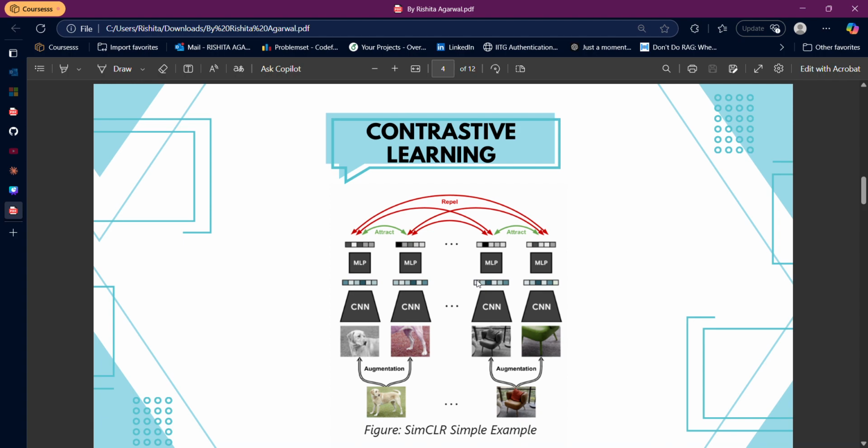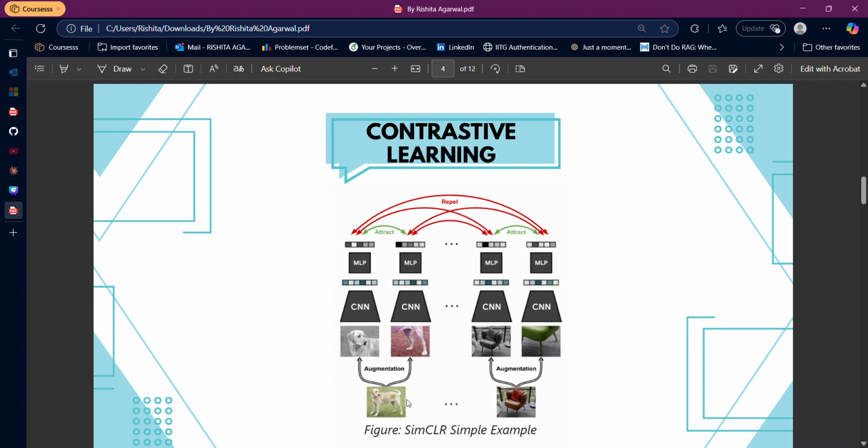So let's say a dog. Any two augmentations of a dog's image are still augmentations of the same image, right? So these both are a positive pair of samples. But let's suppose a dog and a car. These are two completely separate images. These are negative samples. So in contrastive learning, we are aiming to bring closer together the augmentations of the same image, but push two different images farther apart.